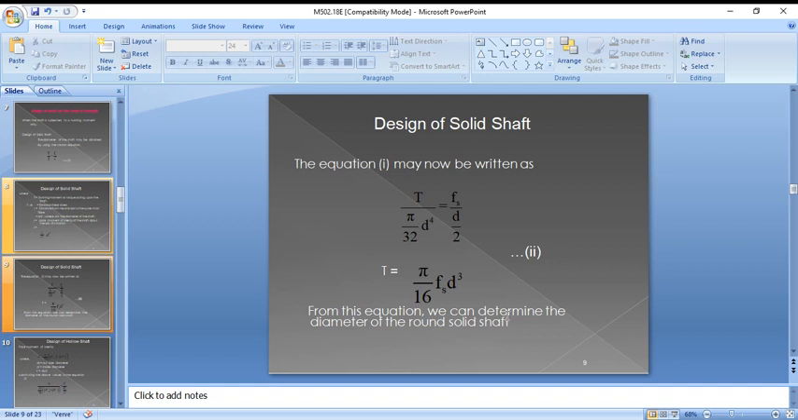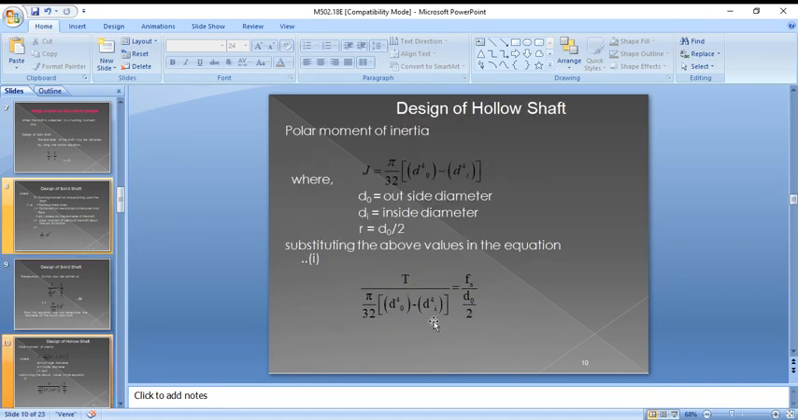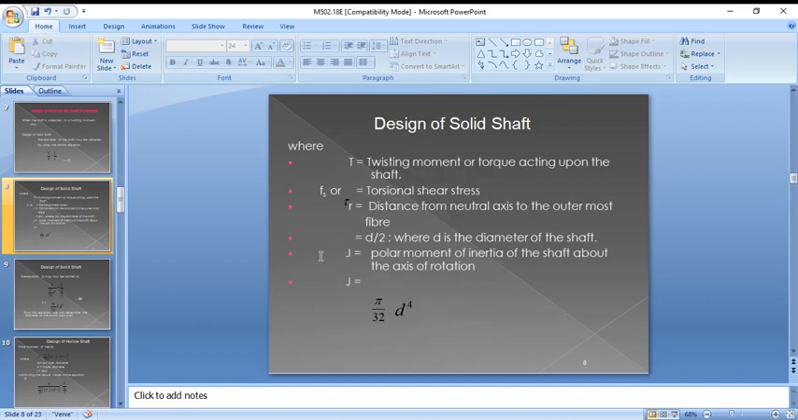To find the solid shaft diameter, you must know the torque as well as the shear stress developed in the shaft. So torque equal to pi d cube into tau by 16. To find d, that is cube root of 16 T by pi into tau. In this way, you can find the diameter of the solid shaft. So next, we are going for the polar moment of inertia. So this is for the solid shaft.